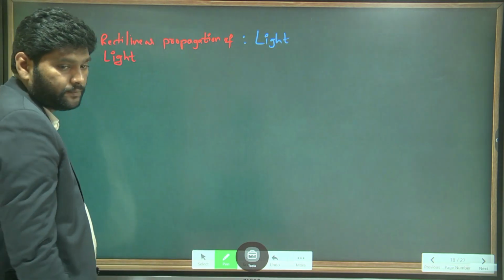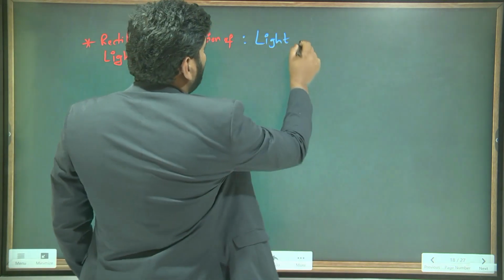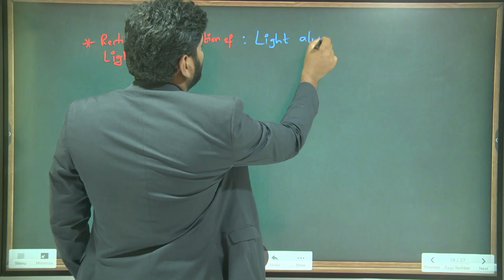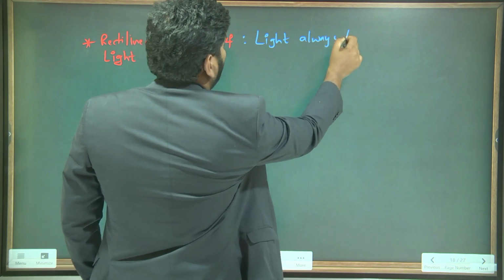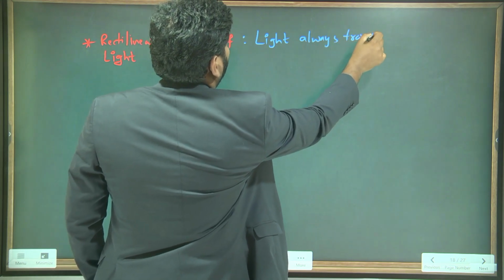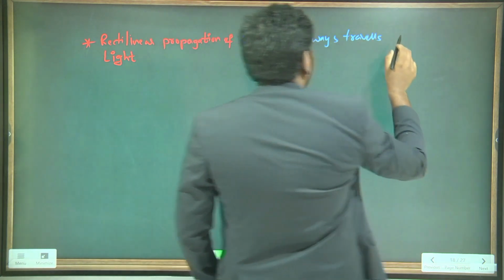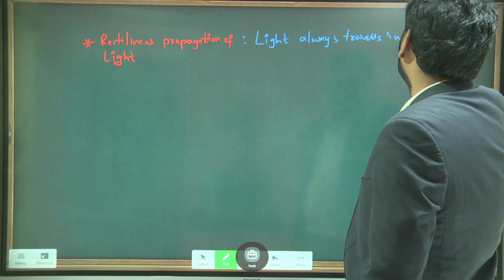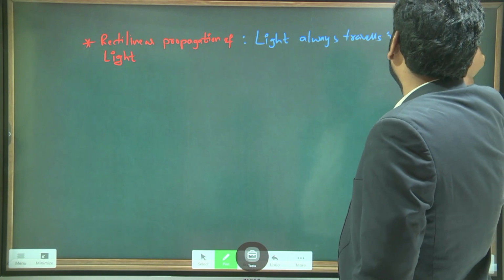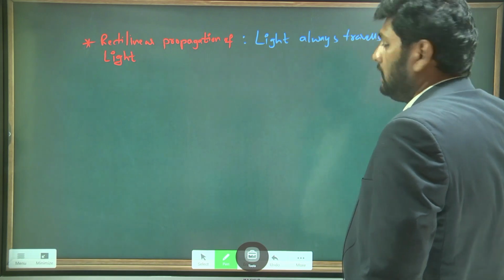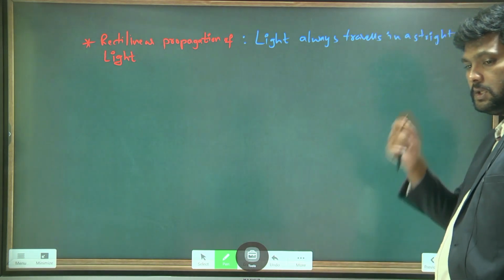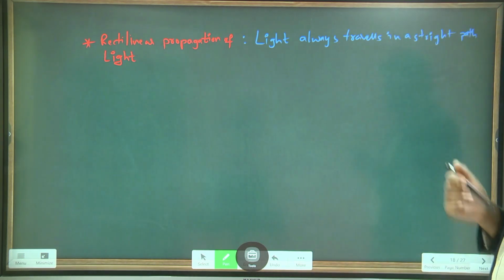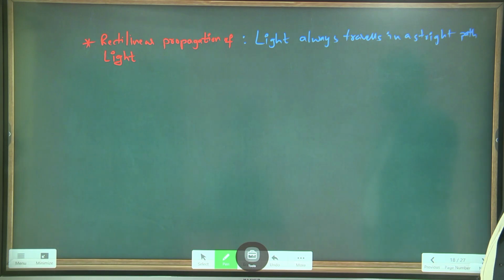Light always travels in a straight path. Light always travels in which path? In a straight path. This is meant by rectilinear propagation of light.